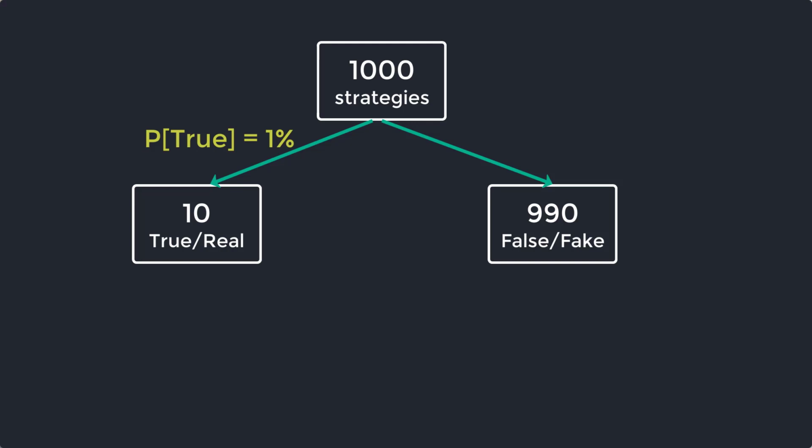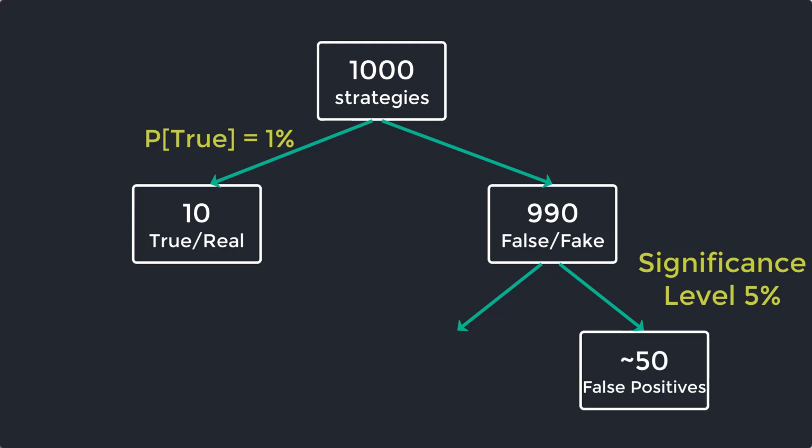Now, if we look at the significance level, the rejection point at which we're going to reject the null hypothesis and say that this is a truly statistically significant result, our trading strategy works, it has an alpha. If we leave that at the 5% level, that would mean that we're comfortable with having 50 false positives, which means that out of the 1,000 strategies, we're comfortable with having 50 strategies that we've incorrectly identified as being correct, as having, oh, this produces alpha.